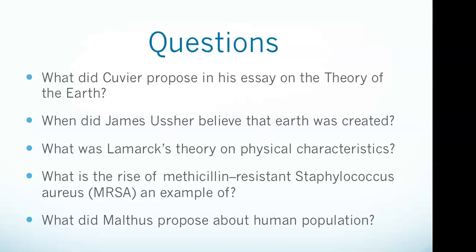the theory of the Earth, what is that? James Ussher, when did he believe the Earth was created? Lamarck's theory on physical characteristics. MRSA, what is the rise of that an example of? And Malthus, what did he propose about human population? So we'll go through all that.